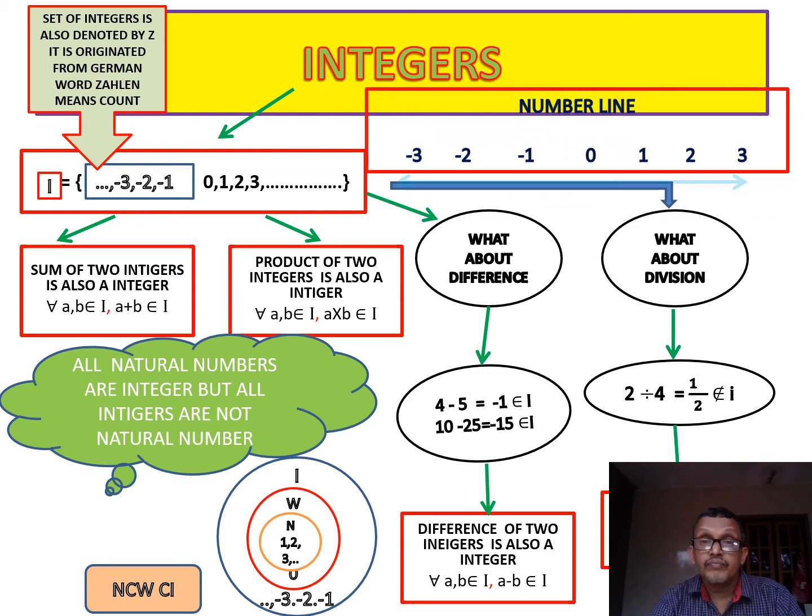Okay, so now this is how we can represent it on the number line. It can be extended on both sides. There are infinitely many negative integers and infinitely many positive integers. Remember, 0 is the number which separates the negative and positive integers. It is neither negative nor positive.